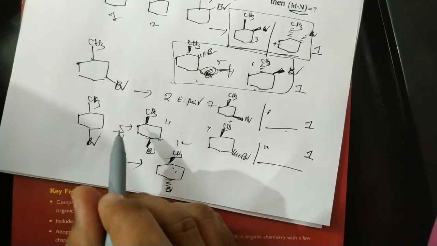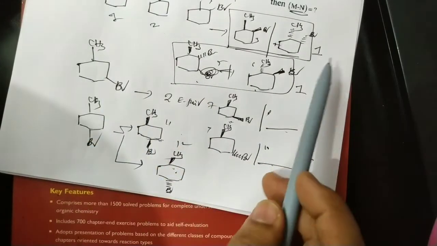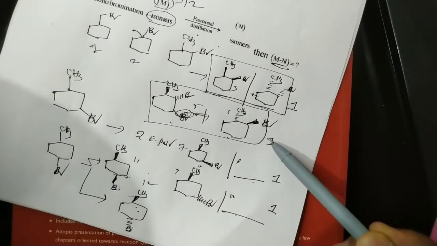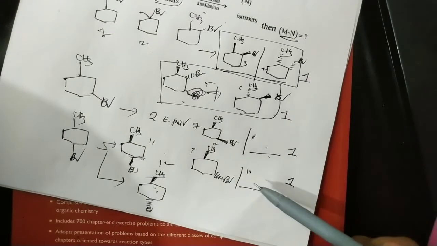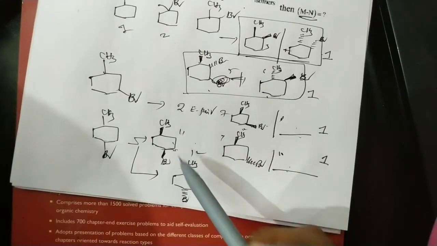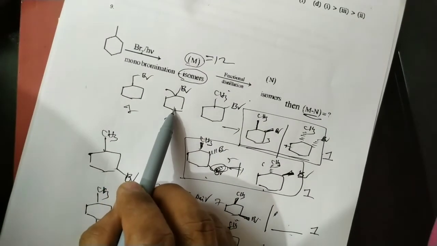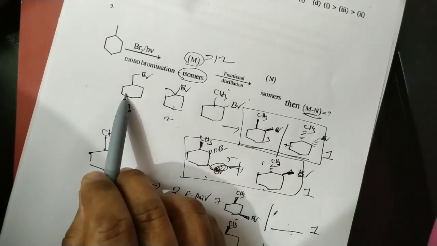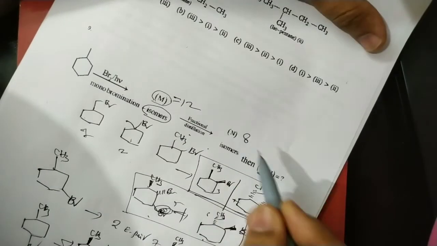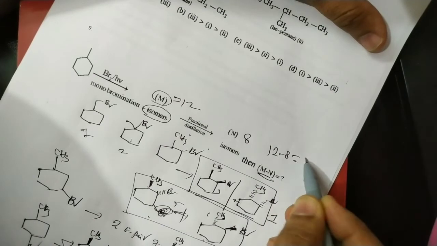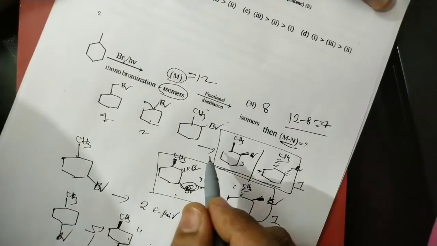So the total number of fractions: first, second, third, fourth, fifth, sixth, and coming to the structural isomers, seventh fraction, eighth fraction. So N is 8, and 12 minus 8 equals 4 for this question.